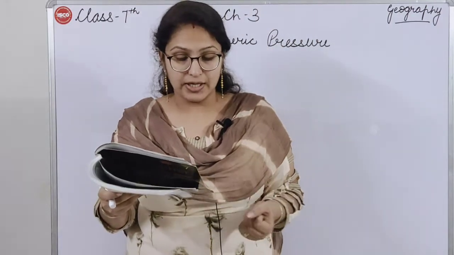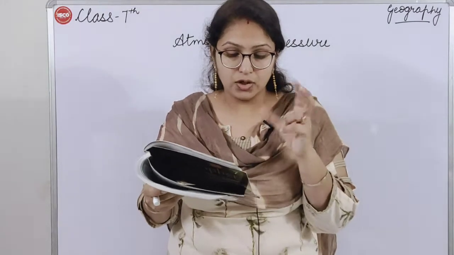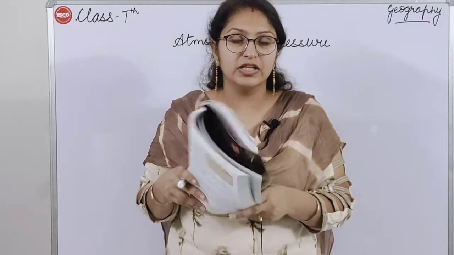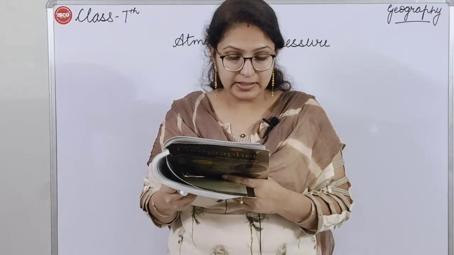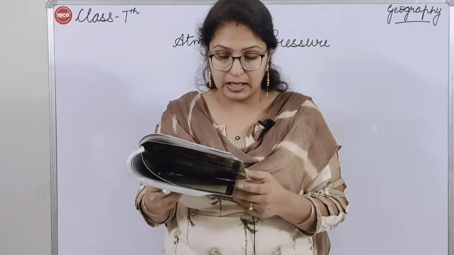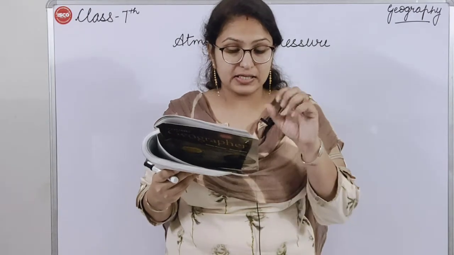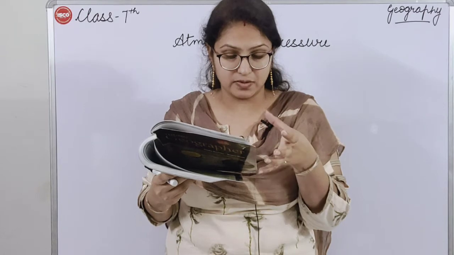So what is the unit to measure air pressure? It is a unit called millibar. It is measured by an instrument called barometer. A barograph is a barometer that self-records changes in atmospheric pressure. What is a barograph? A barograph is also a barometer, an instrument with which air pressure is measured.